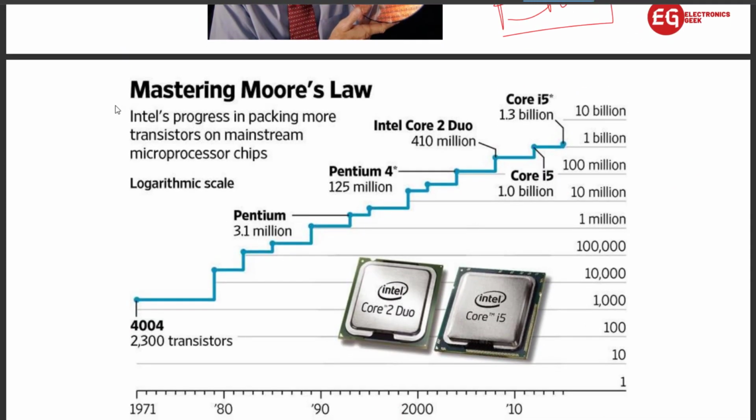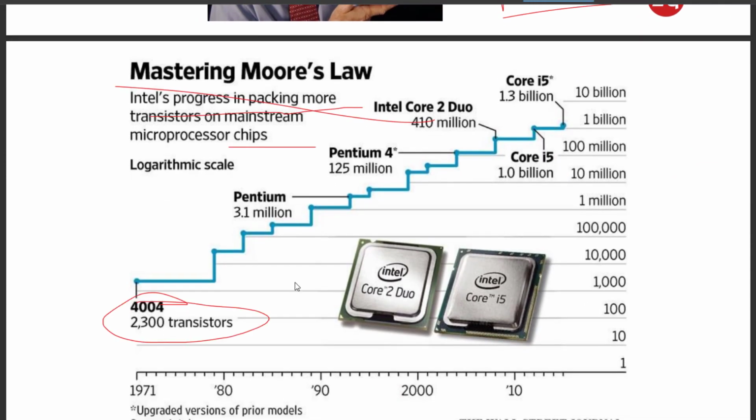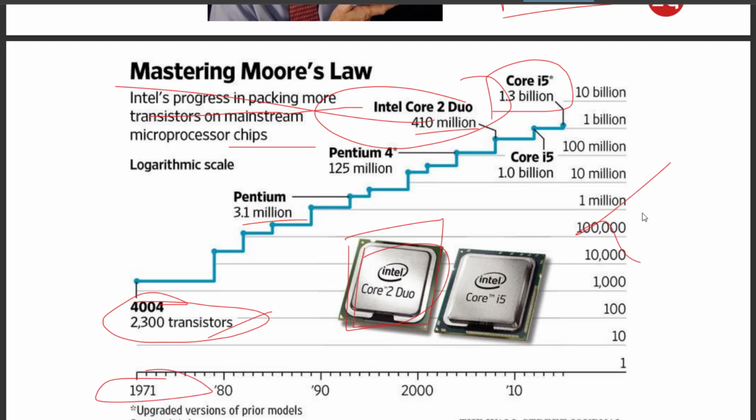So here you can see mastering Moore's law. The 4004 Intel processor had about 2300 transistors. In Pentium we have about 3.1 million. Now the dual core has about 410 million transistors. Now the Core i5 has 1.3 billion transistors. Into this small chip we have about 1.3 billion transistors. See how much technology has evolved from 1971 to 2021.